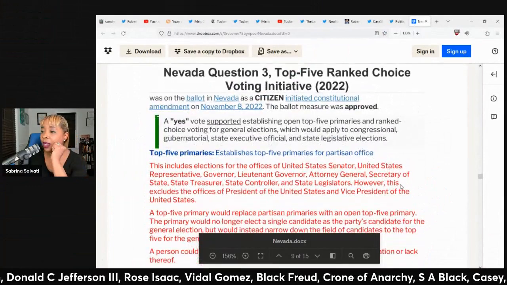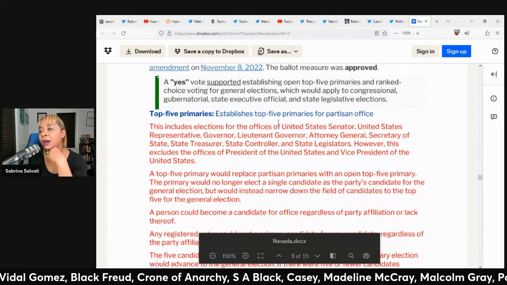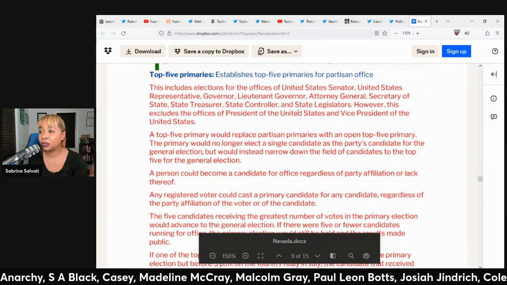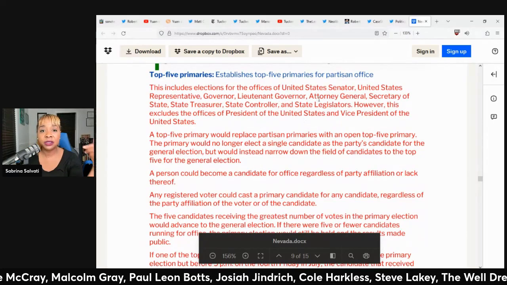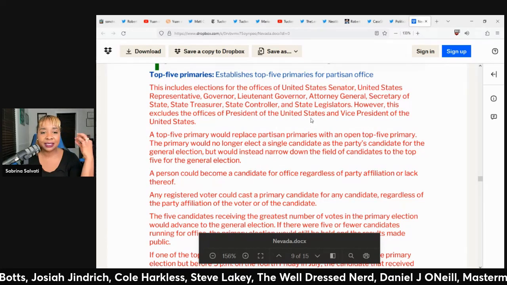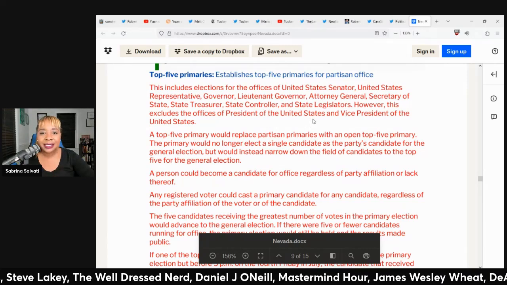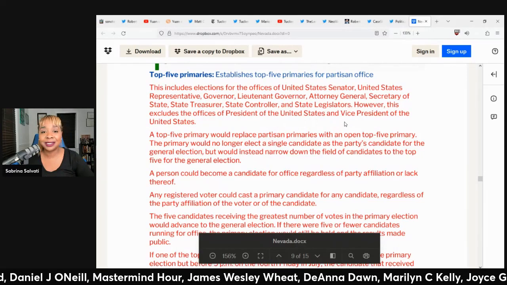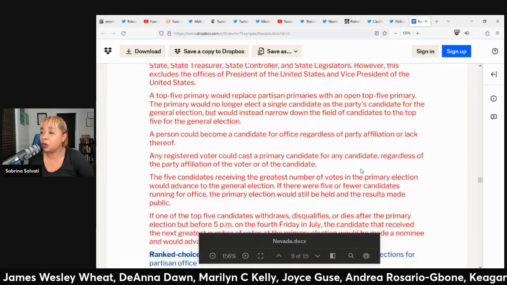So let me go on here. It says top 5 primaries, establishes top 5 primaries for partisan office. This includes office of United States Senator, U.S. Representative, Governor, Lieutenant Governor, Attorney General, Secretary of State, State Treasurer, State Comptroller, state legislators. However, this excludes office of presidents of the United States and vice presidents of the United States. So that's important to note.